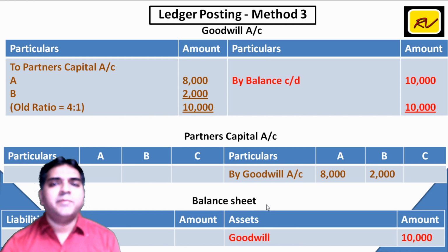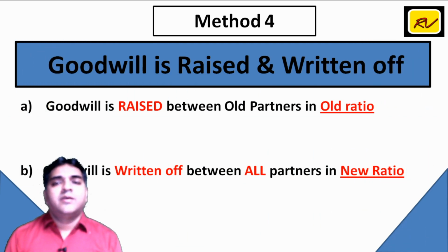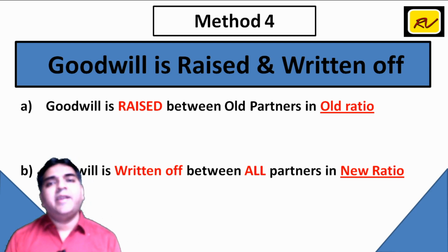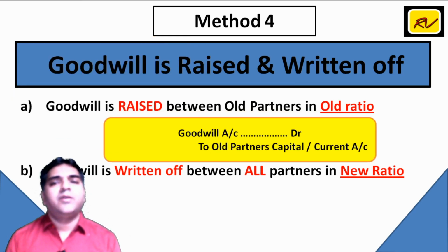This is our third method when goodwill is raised. In the fourth method, when goodwill is raised and written off. So the first entry for raising will remain same. So goodwill account debit to old partners capital or current account.